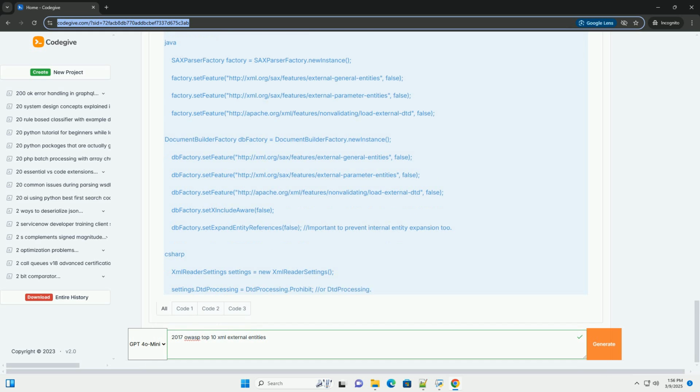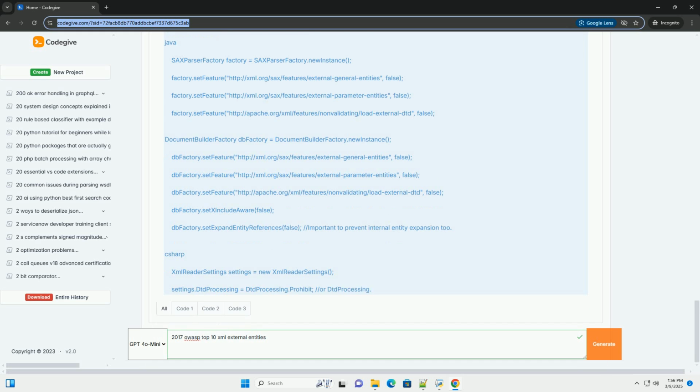Explanation of the payload. 1. XML version equals 1.0: standard XML declaration. 2. DOCTYPE foo: defines a document type definition, DTD. The DTD is where the external entity is declared. foo is the root element of the XML document. 3. ELEMENT foo ANY: defines the foo element as allowing any content. This is a loose definition and allows the XXE exploit to work.